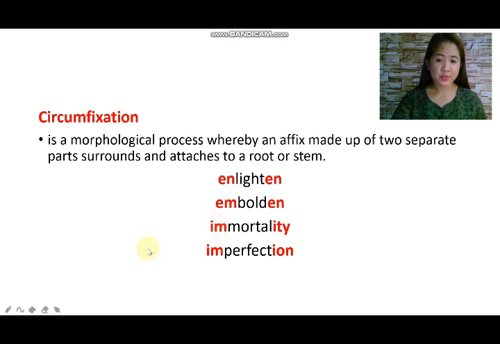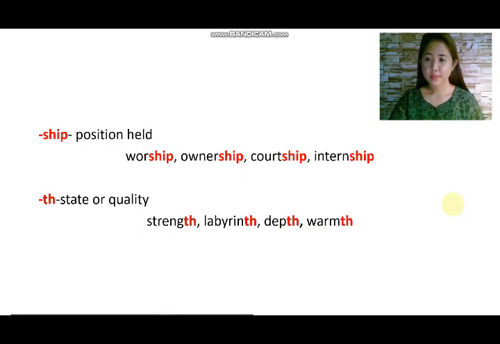Again, these words are examples of circumfixation. This is all about the word formation process through affixation.